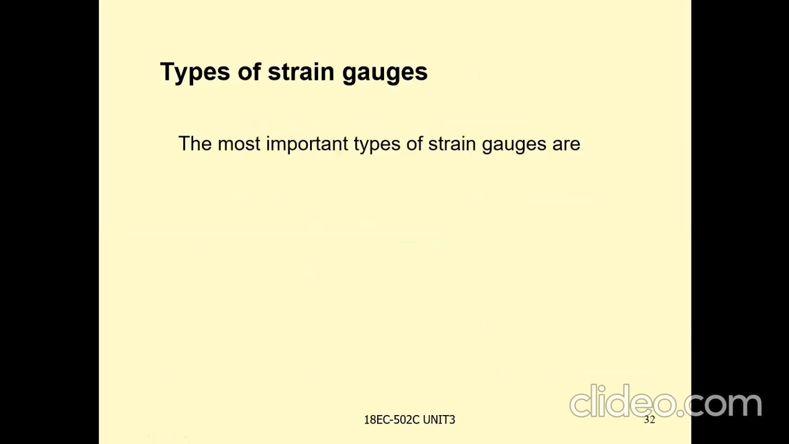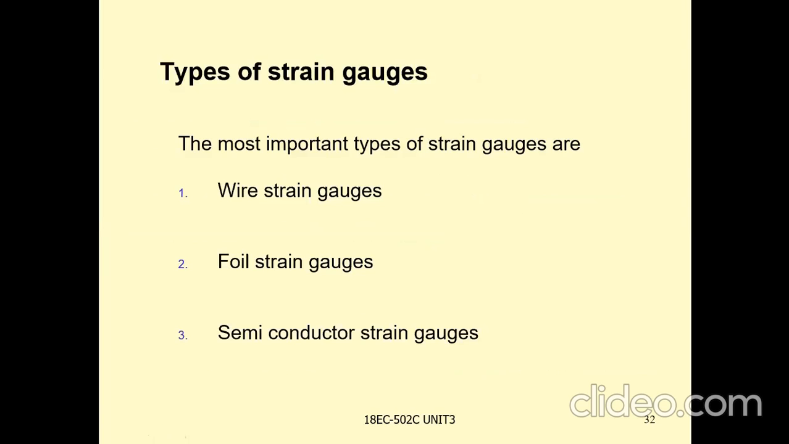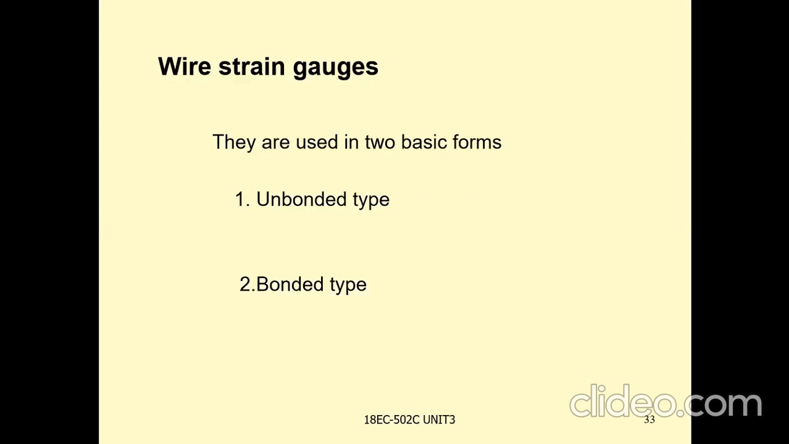Types of strain gauges. Strain gauges are mostly classified into three types: wire strain gauges, foil strain gauges, and semiconductor strain gauges. Now we will discuss the wire strain gauge. They are used in two basic forms: unbonded type and bonded type.